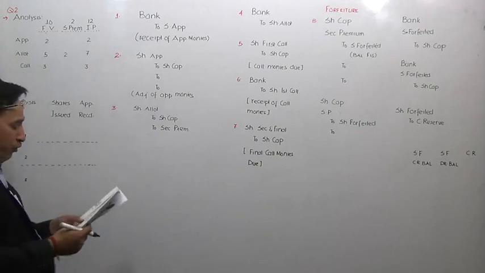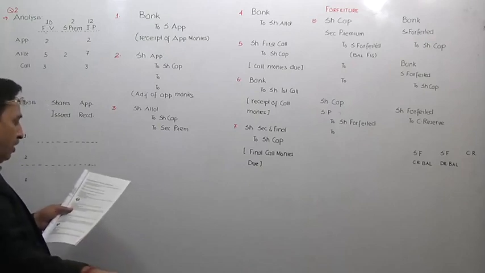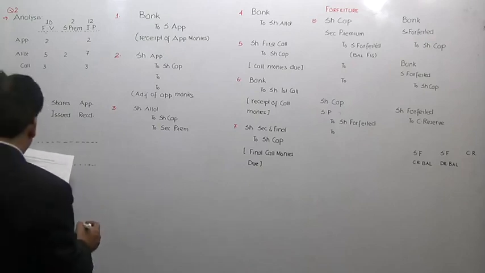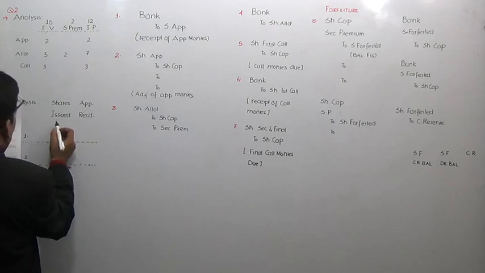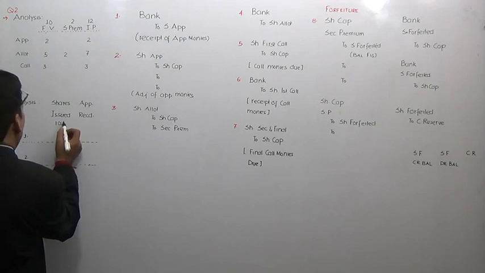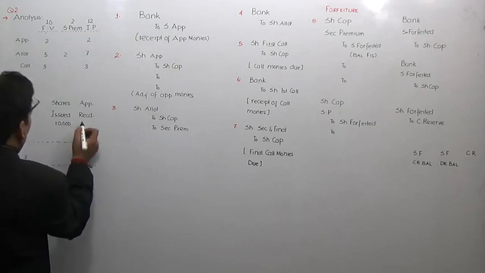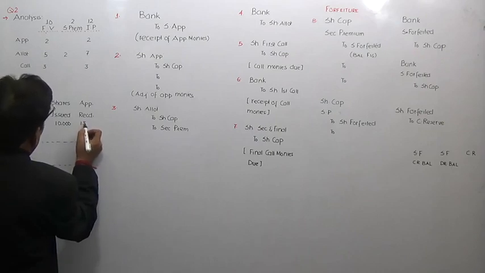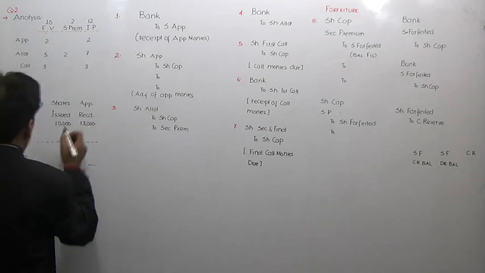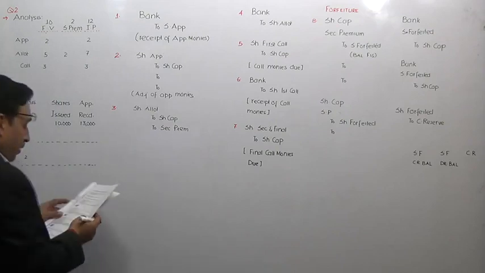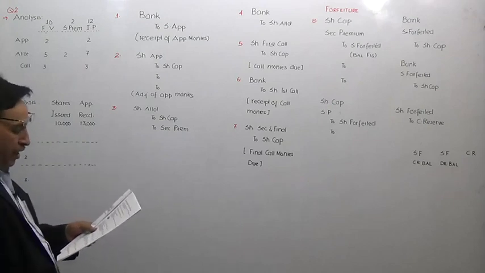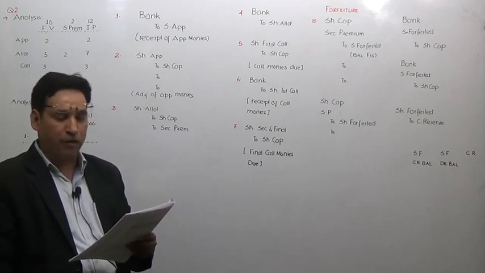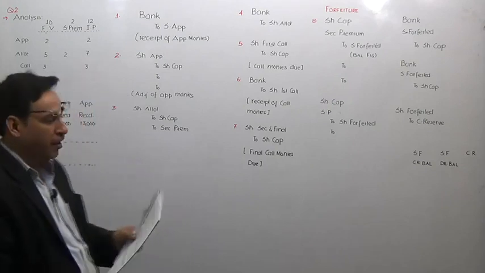Now we move further. We will do the analysis because there is oversubscription. Total applications received are 15,000, correct? First of all, we are going to write here the number of shares issued. You are familiar with this one: 10,000 shares issued, and total applications have been received to the extent of 15,000, correct? What decision has your company taken in this particular case? Total applications received 15,000, and the directors decided to allot shares to 13,000 applicants while the rest were rejected.